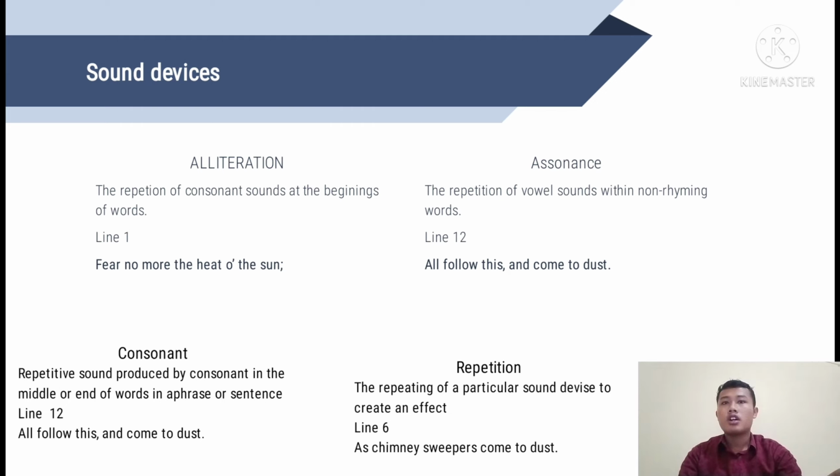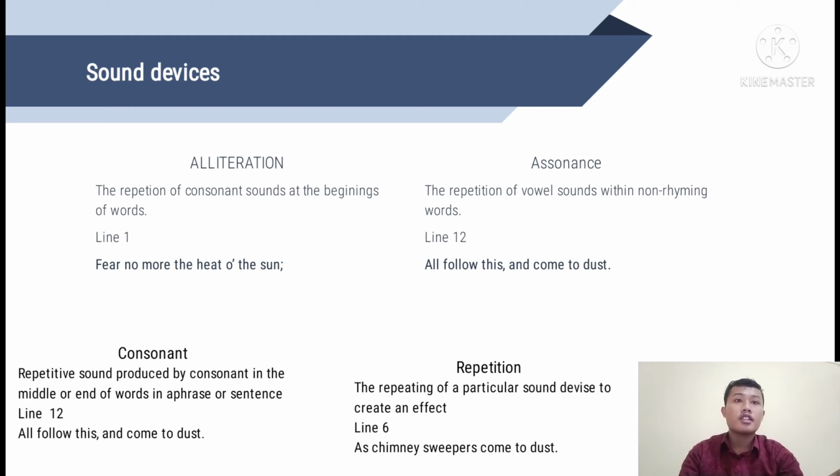And now, move on to consonance. What is the definition of consonance? This is the repetitive sound produced by consonants in the middle or end of words in a phrase or sentence. In this poem, we can find it in line 12, that is, all follow this and come to thus.